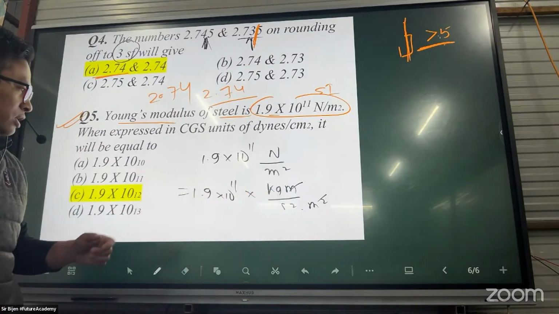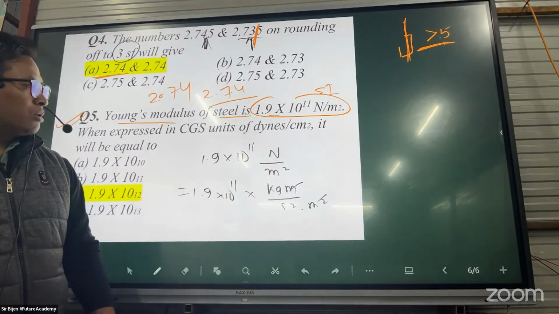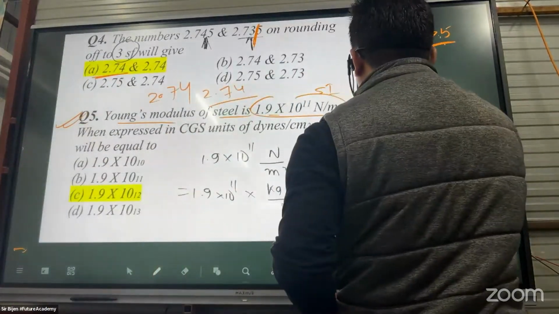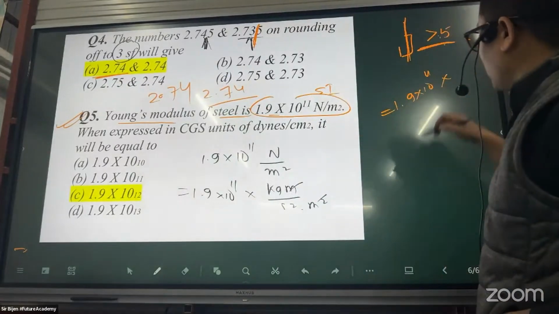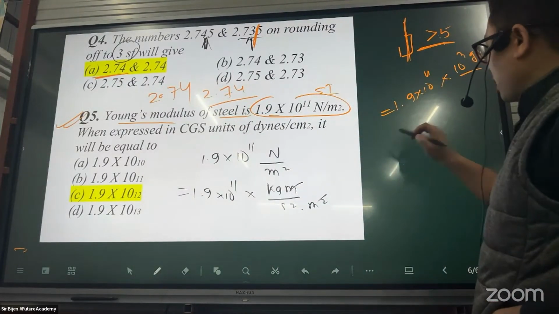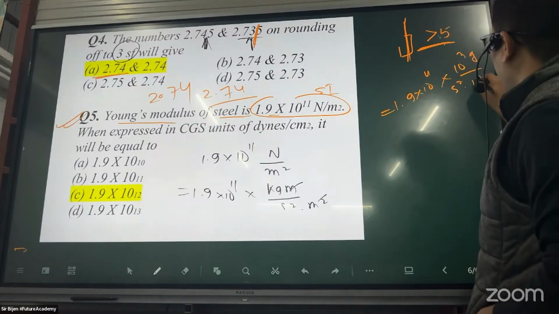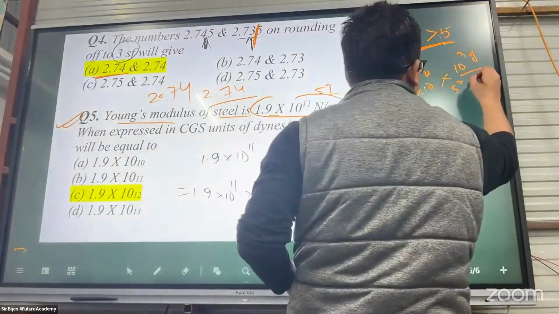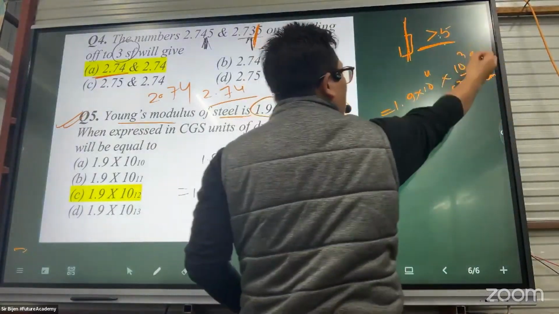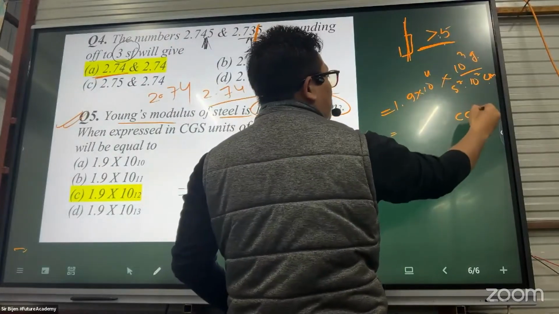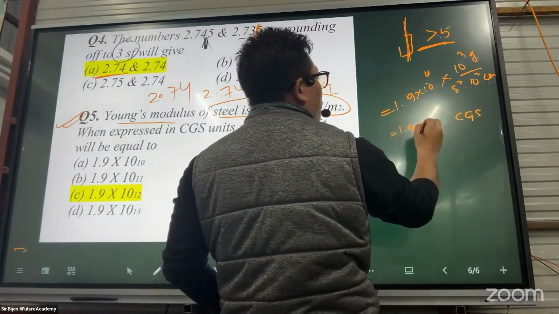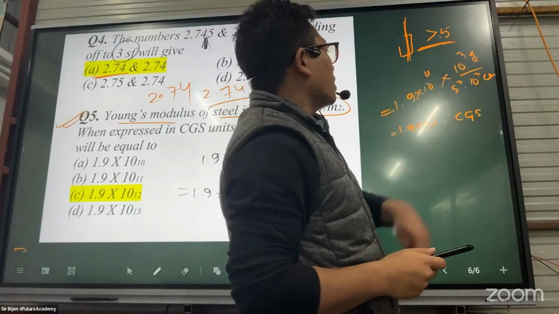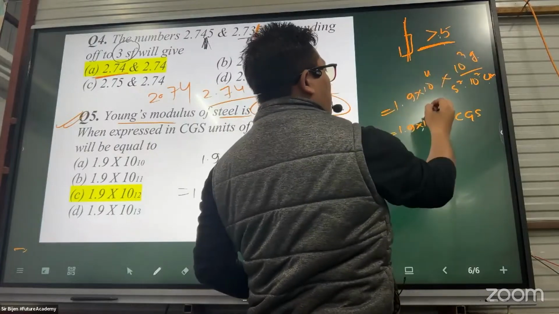Now 1.9 into 10 to the power 11, the kg becomes 10 to the power 3 grams, and the meter is 10 to the power minus 2 centimeter, that is 10 to the power 2 centimeter. So the unit is gram per centimeter per second square, that is CGS, and the value is 1.9 into 10 to the power 12.